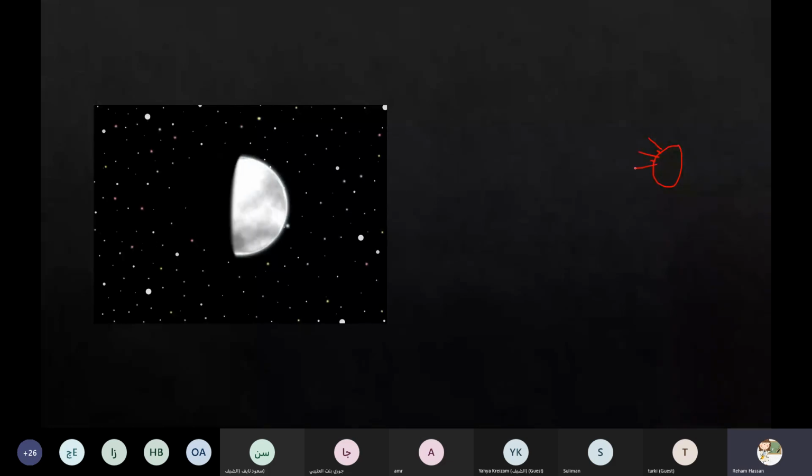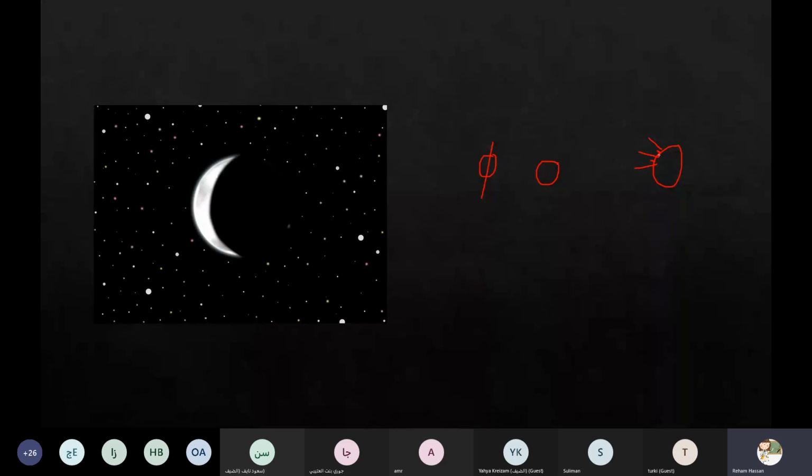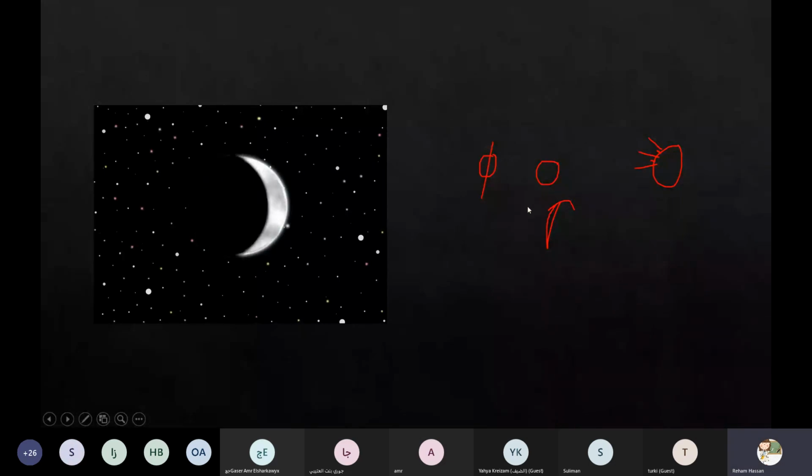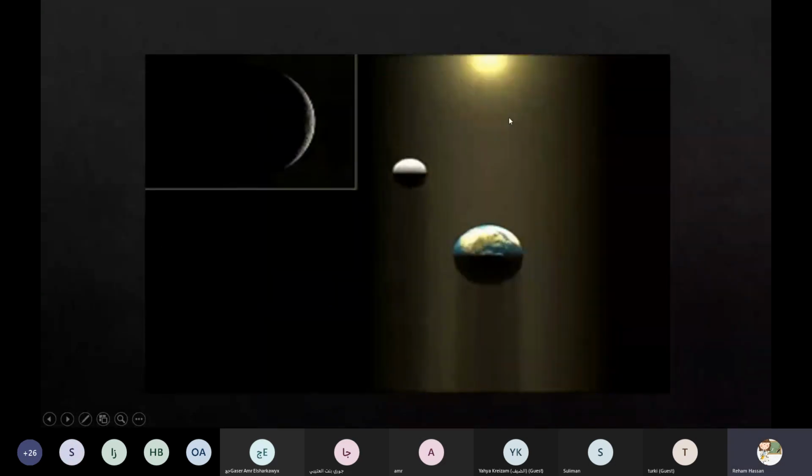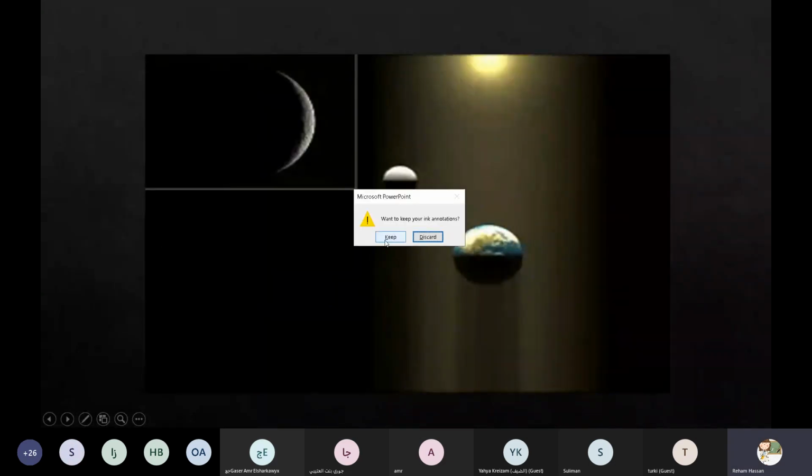This is the sun, and this is the earth, and this is the moon, okay? Now, if the moon is between the sun and the earth, can we see the moon now? If we look at the sky, can we see the moon? No, of course no. Excellent. Thanks a lot, Abdullah.